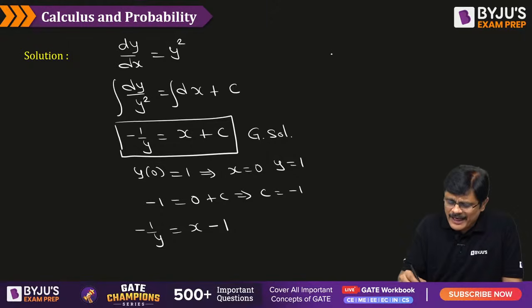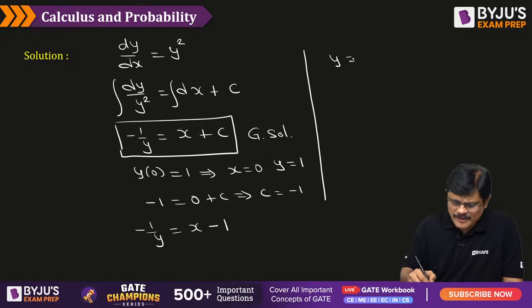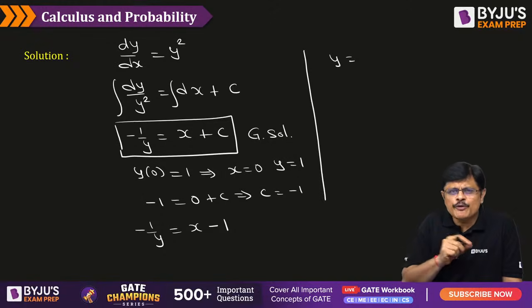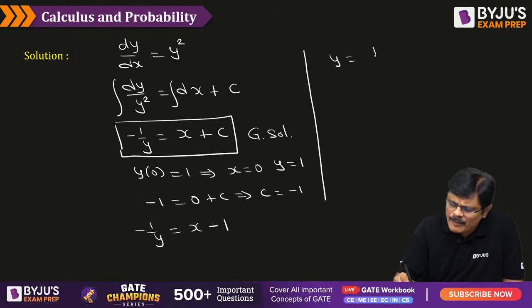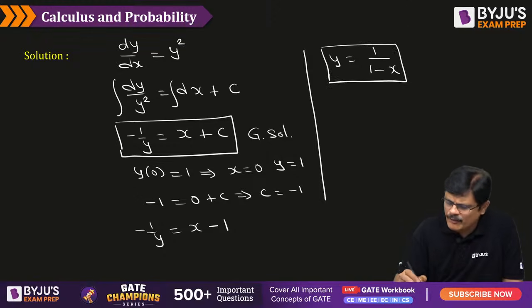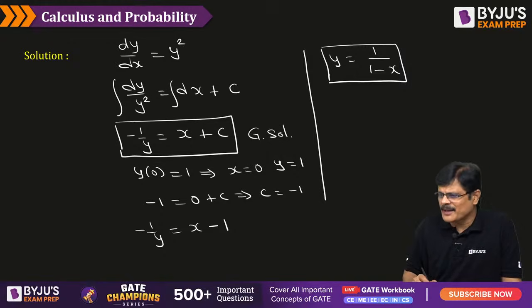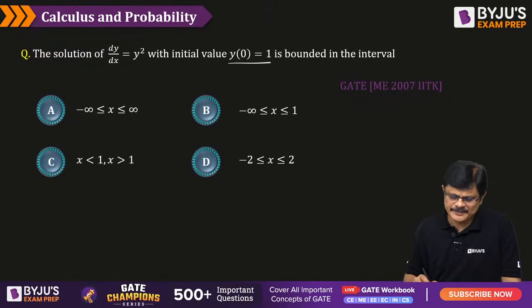So you want the value of y, no? So what is the value of y from this? Minus 1 by y, you know. So y will be what, sir? Or minus y will be 1 by x minus 1. So if you multiply with minus sign, it becomes 1 by 1 minus x, my dear friends. So this is the solution for the given problem. y is equal to 1 by 1 minus x.